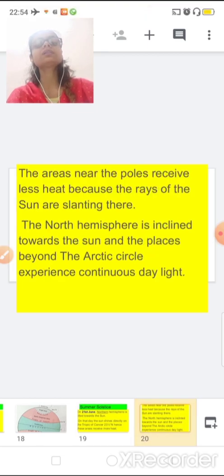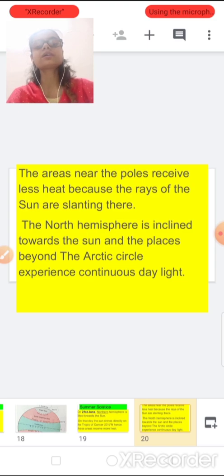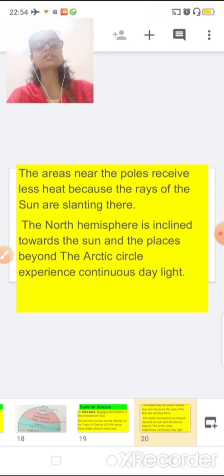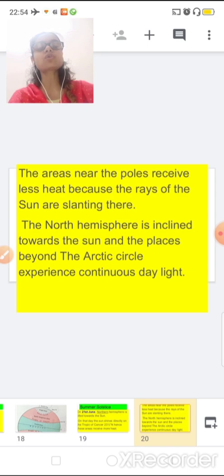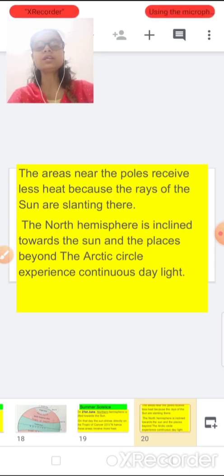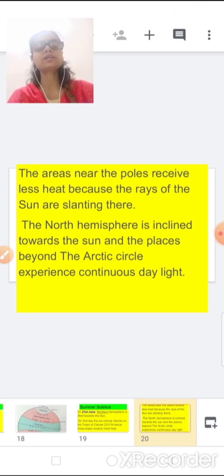Now the area near the pole receives less heat because the rays of the sun are slanting there. Less heat near the pole. As I told you, the north hemisphere is inclined toward the sun, and the places beyond the Arctic Circle experience continuous daylight. As I told you, our earth is tilted toward the sun, so the area near the Tropic of Cancer gets more heat, and more heat means longer days.